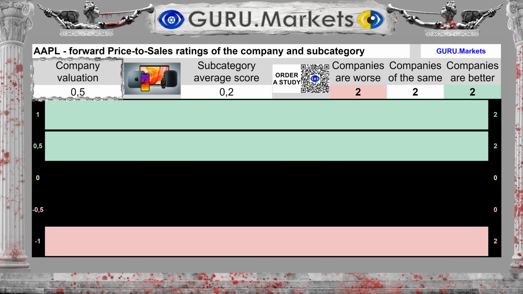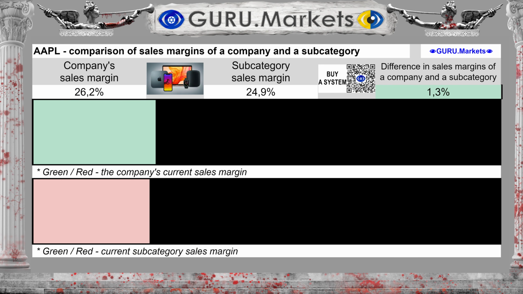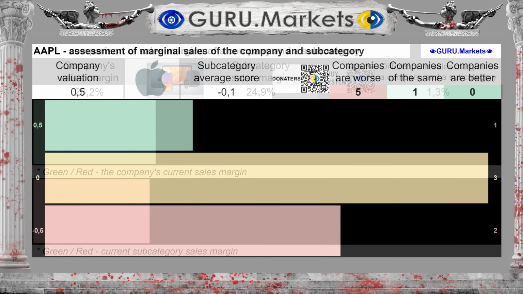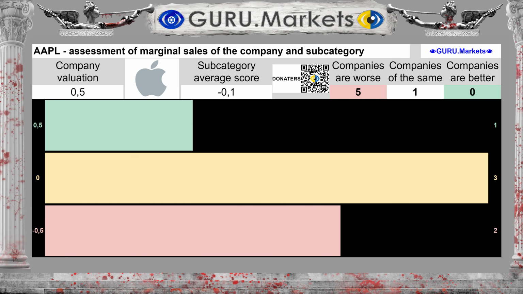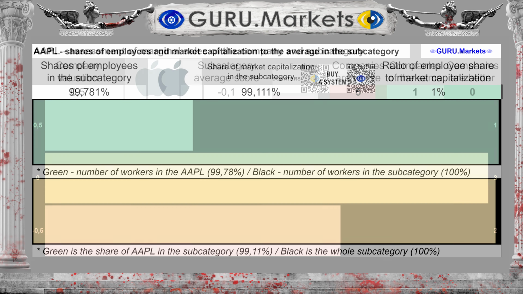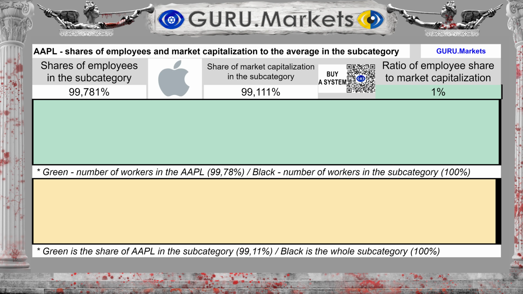0.5 points. The sales margin is 26.2%, with an average in the subcategory of 24.9%. The difference between the subcategory average and the company's performance is 1.3%. Margin assessment in comparison with the indicators of companies in the subcategory: Good, 0.5 points.